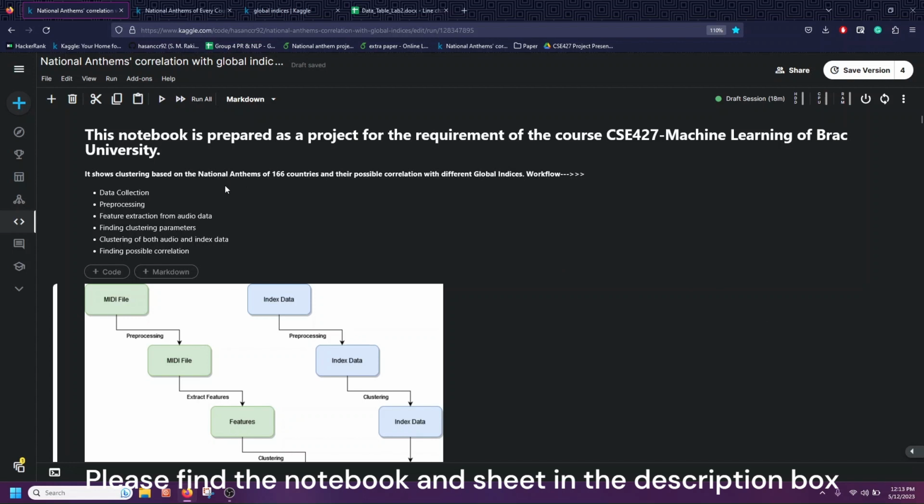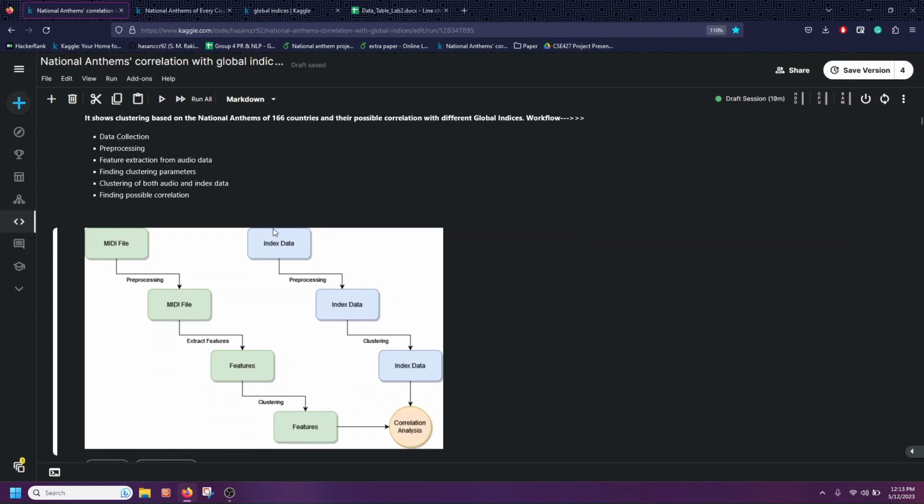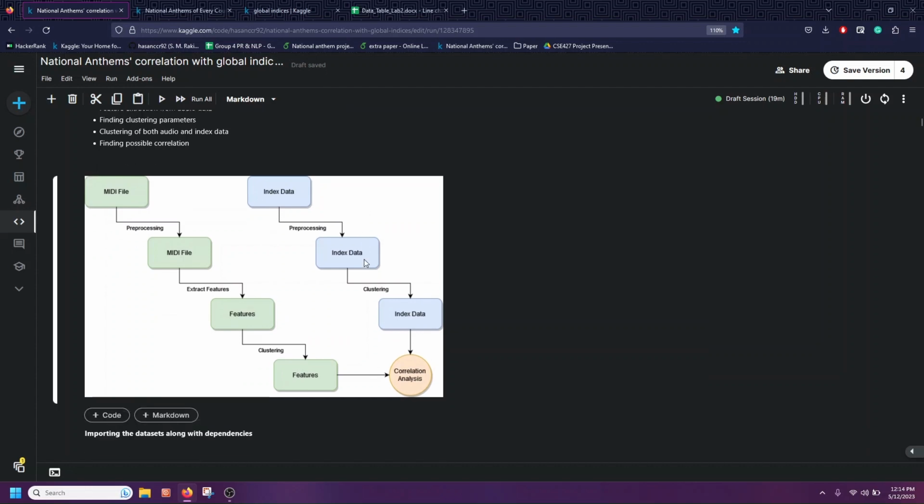It shows clustering based on the national anthems of 166 countries and their possible correlation. The workflow is as follows. First, I collect the data, then pre-process the data, then do feature extraction from the audio data, then find the clustering parameters, then do clustering on both audio and index data, which I have done here with the k-means algorithm. Then finally I have found the possible correlation. This image shows my workflow in this project.